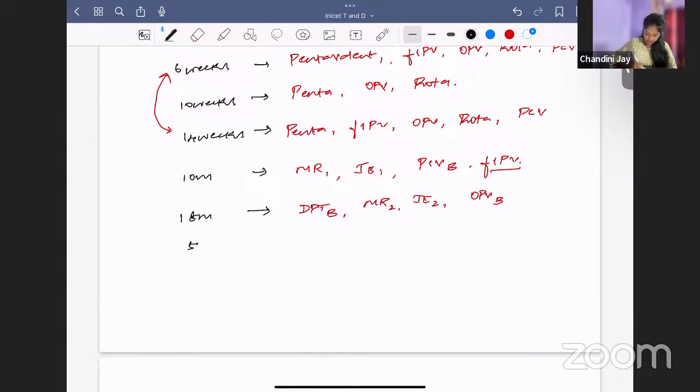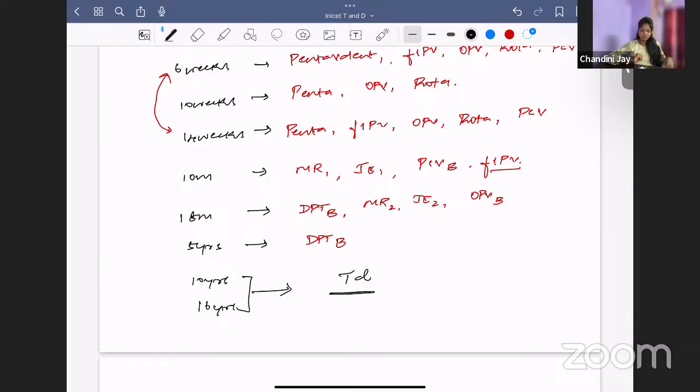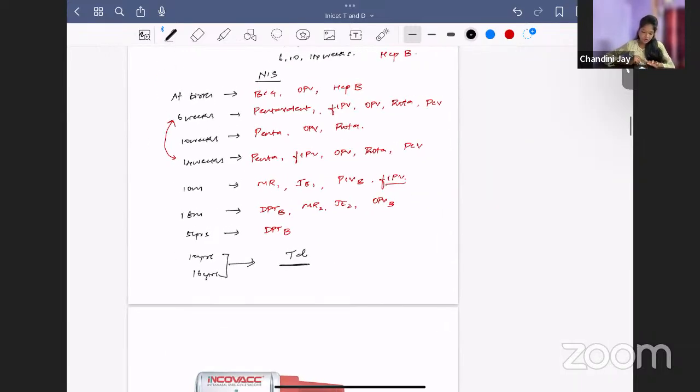After 18 months, 5 years you give. What are the things that are given at 5 years? DPT booster is given at 5 years. After that, 10 years and 16 years. That's all. So at 10 and 16 years, what are we giving? We are giving TD. If it's not TT, it is TD. Okay. So this schedule, you have to know.